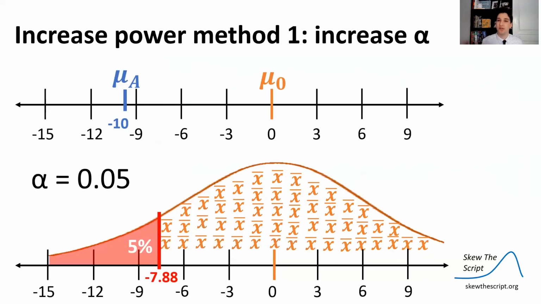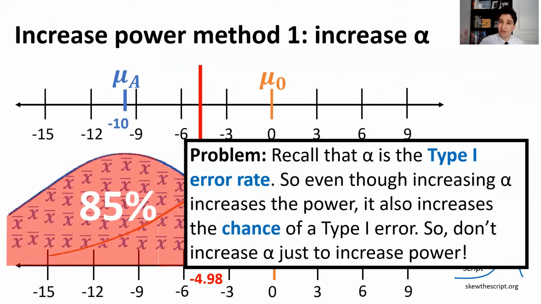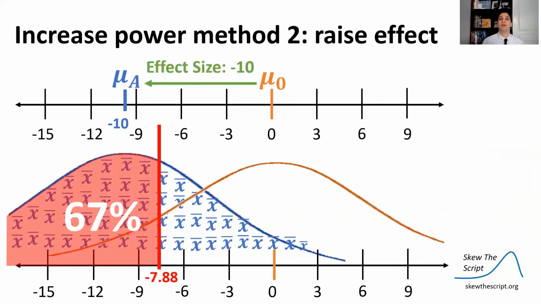Well, there's one method. You can increase your alpha. So when you increase your alpha, the rejection region becomes larger because you're getting a higher probability there. And then that will increase the power automatically because you're kind of having a different standard of rejection. But recall that alpha is the type 1 error rate. So even though increasing alpha will increase your power, it also increases your chance at a type 1 error. So don't increase the alpha. That's just kind of like cheating. It's increasing your type 1 error rate. Don't do it.